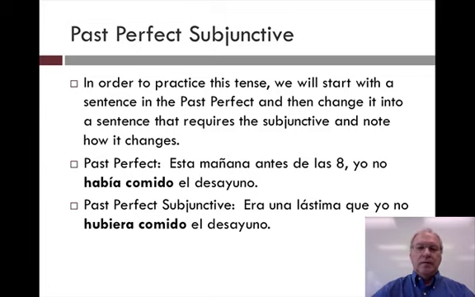Past perfect. Esta mañana, antes de las 8, yo no había comido el desayuno. This morning, before 8, I had not eaten breakfast. Past perfect. But this sentence now requires subjunctive. Past perfect subjunctive. Era una lástima que. Well, that's an expression that must always have subjunctive. It was a shame that. So we cannot use había comido anymore. We must say hubiera comido. Or era una lástima que yo no hubiera comido el desayuno.